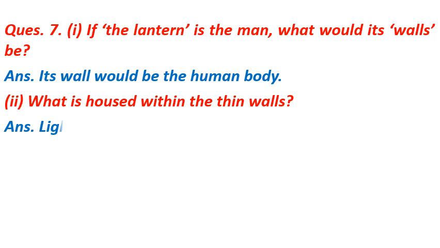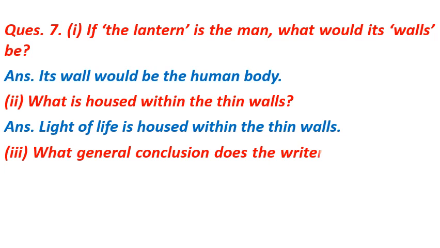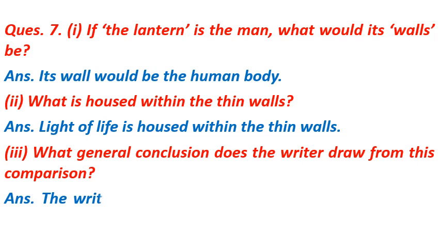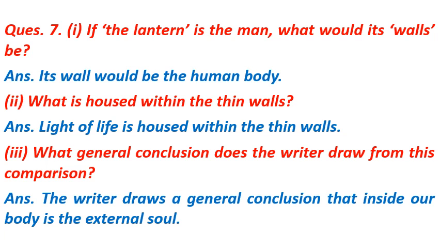The answer of the question is lights of life is housed within the thin walls. Part 3 is what general conclusion does the writer draw from this comparison? The answer of the question is the writer draws a general conclusion that inside our body is the eternal soul.